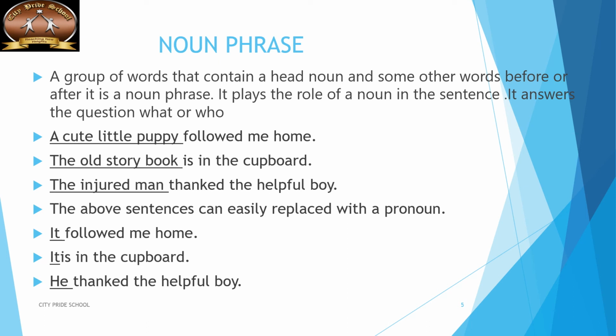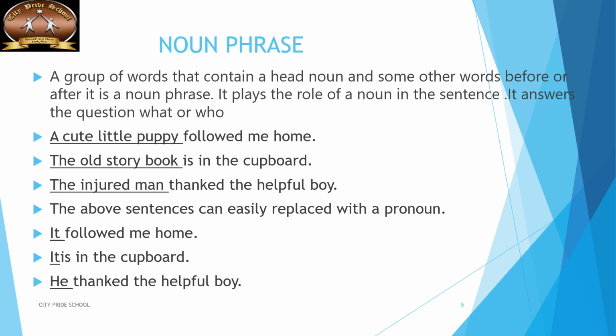Now another: the loving and caring Ananya is in my class. I repeat, the loving and caring Ananya is in my class. So here, what would be the noun phrase? We are talking about Ananya, but what extra is told about her? That she is loving and caring. So the loving and caring Ananya becomes your noun phrase. If you have to replace it, Ananya is a girl, so we'll use: she is in my class.